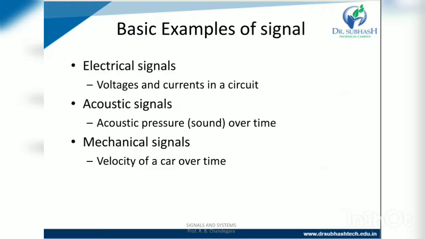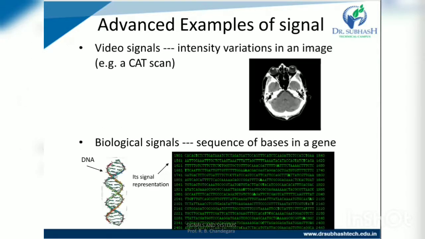Then acoustic signals, pressure over time or sound. Mechanical signals, velocity of a car over time. Advanced example of a signal, a video signal. The intensity variation in an image, like XY dimension from origin up to full screen resolution. And the next is biological signals.